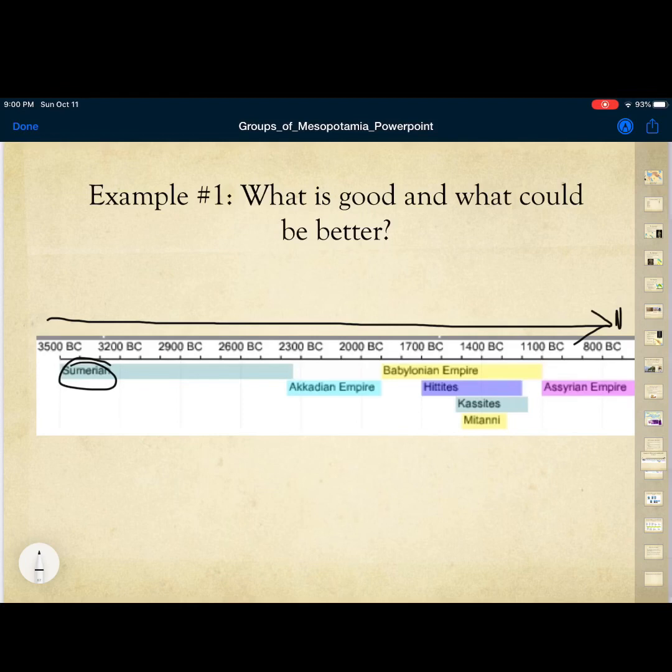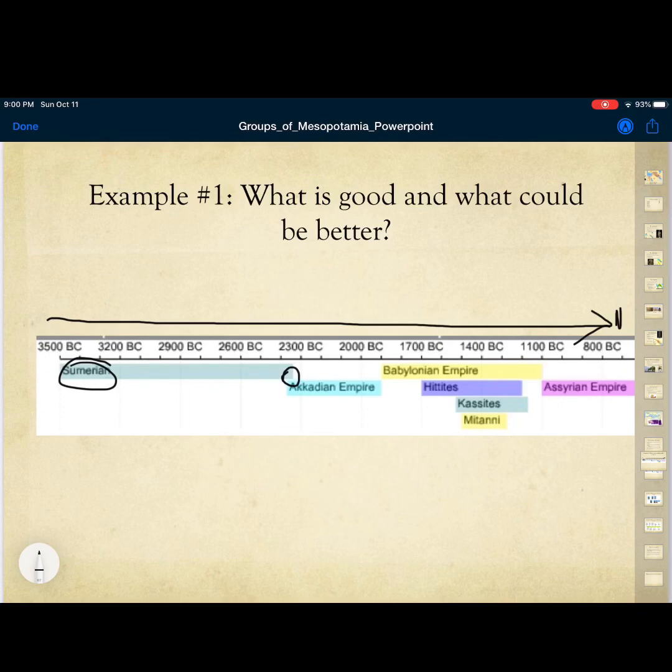I also like the fact that it's color coded, right? You can see that the Sumerians are this grayish blue color, the Babylonians are this yellow, and it makes it very clear, right? And you can also see, because of how clear that makes it, that there's even a slight overlap here where the Sumerians were around when the Akkadians were around. And so as we make our timeline, I think color coding is something that could really help us, right?